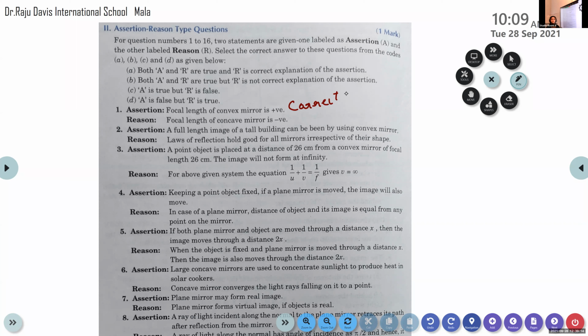Now we can go with the reason. Focal length of a concave mirror is negative. Is it true or false? Correct, it is also correct. Then we check whether the given reason is the correct explanation for the assertion. Is it? No, both are two different statements. That is, the assertion is true, the reason is also true, but the reason is not the correct explanation for the assertion. So option B is right.